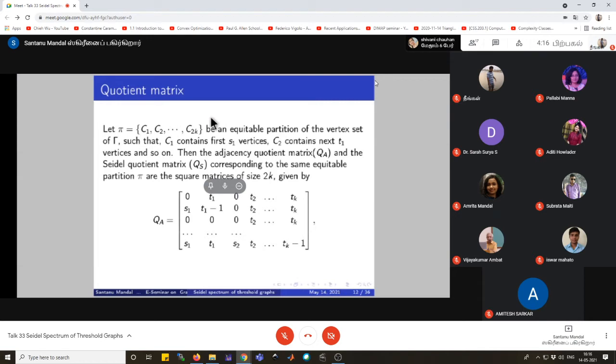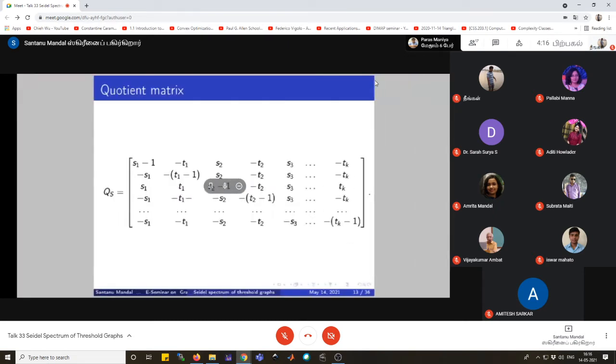Then the adjacency quotient matrix denoted by QA and the Seidel quotient matrix denoted by QS, corresponding to the same equitable partition π, will be square matrices of size 2k, and QA is given by this matrix, and QS will be the matrix given by this matrix.